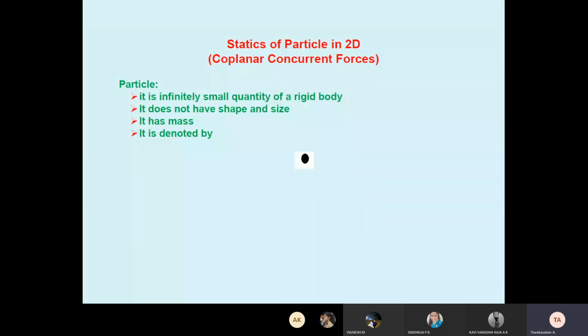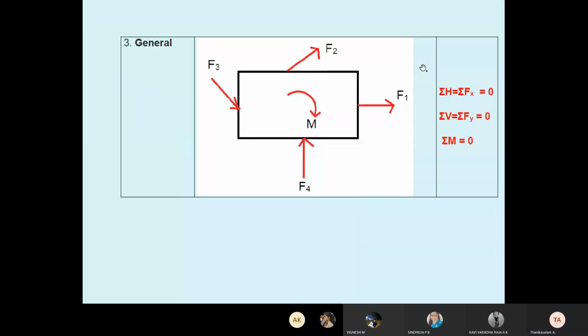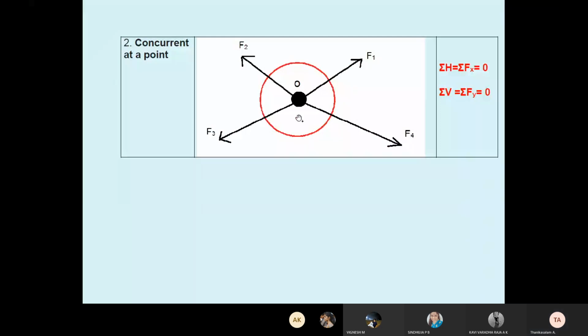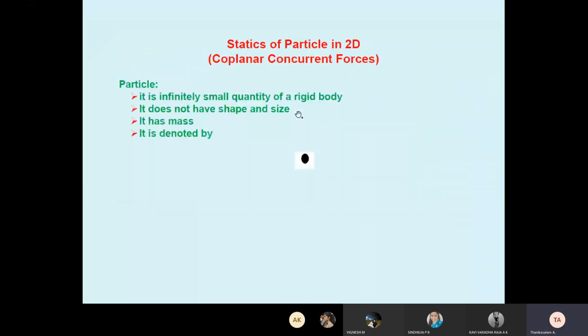It does not have any shape. Shape means whether circular or rectangular, we can't say. So it does not have any shape and size. It has mass only, and we can measure the mass. It is denoted like this. It is a small quantity of a rigid body. The other name for statics of particle in 2 dimensions is coplanar concurrent forces. All forces meeting at a point: coplanar concurrent forces.